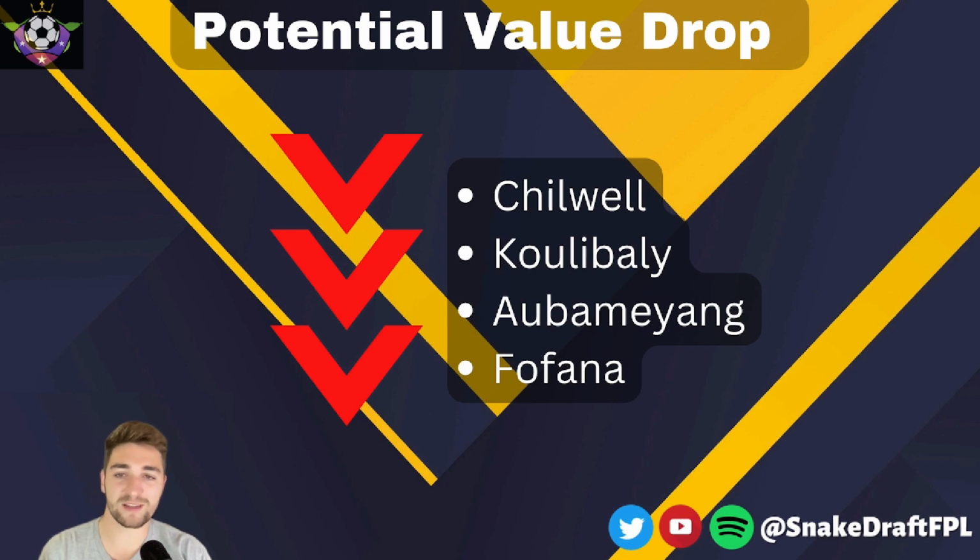I could maybe see Fofana playing in the centre of the back 3, but I'm not really sure about that either. I think that role is kind of tailor-made for Thiago Silva. So we'll have to wait and see how it shakes out. But I do think two of Koulibaly, Fofana and Thiago Silva probably aren't going to play, so we need to know which ones are going to play and which ones aren't, and I do see a potential value drop in these. And the last player that I think value might go down is